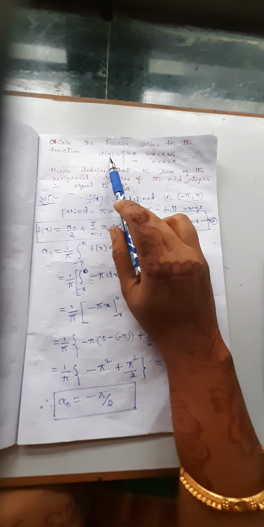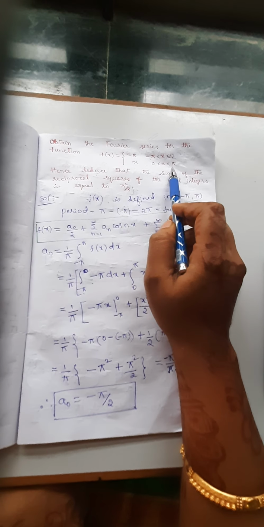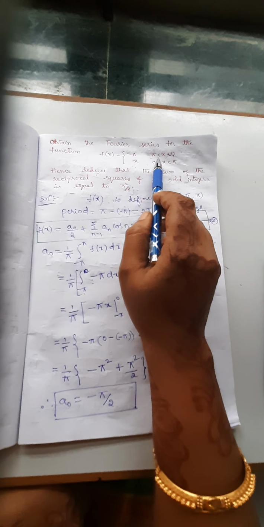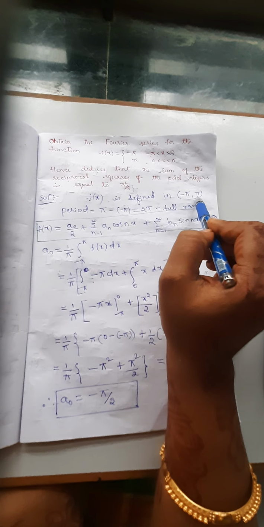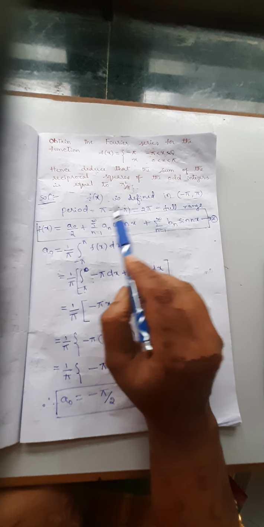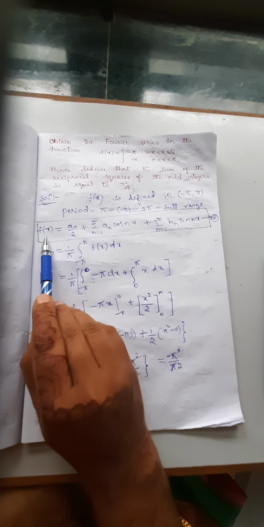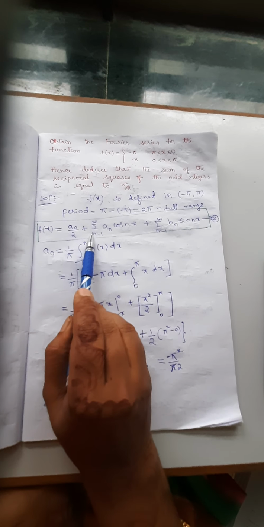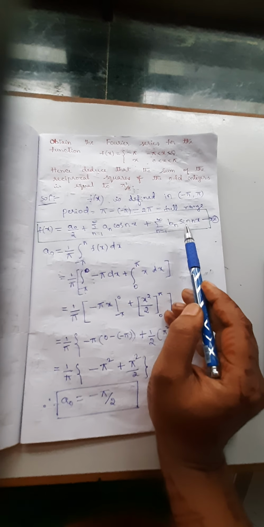Observe here the function f of x is divided into sub functions in the interval minus pi to 0 and 0 to pi. So, f of x is defined in minus pi to pi. Less than sign is there, so equal sign is not there, so it is the open interval minus pi to pi. Check the period. Here we have period 2 pi, a comma b minus a, that is 2 pi, it is full range. Full range means we have to use the Fourier series formula as f of x equal to a naught divided by 2 plus summation a n cos nx plus summation b n sin nx.